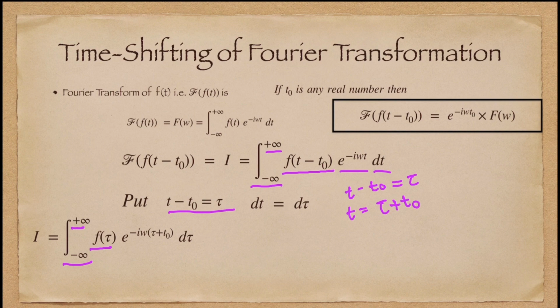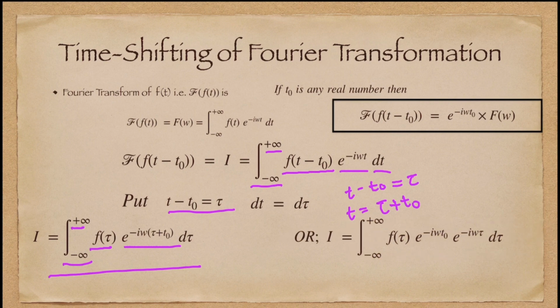So the integral I equals the integral from minus infinity to infinity of f(tau) e to the power minus i omega (tau plus t naught) d tau. By expanding this, we get two terms. This term e to the power minus i omega t naught is independent of tau, so we can take it outside the integration.